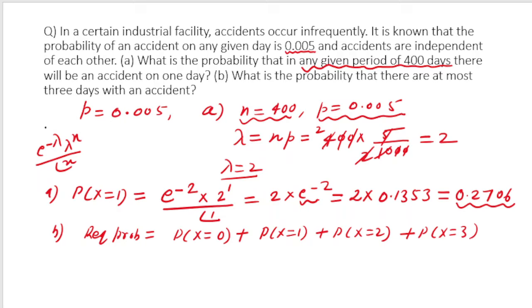At most, right? If I say that you are required to bring at most 3 rasgullas, it means that you are not expected to bring 4 rasgullas. Either you bring no rasgulla, 1 rasgulla, 2 rasgulla, or 3 rasgulla, right?